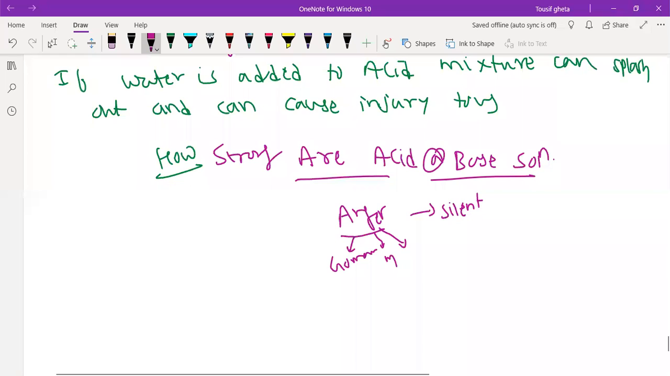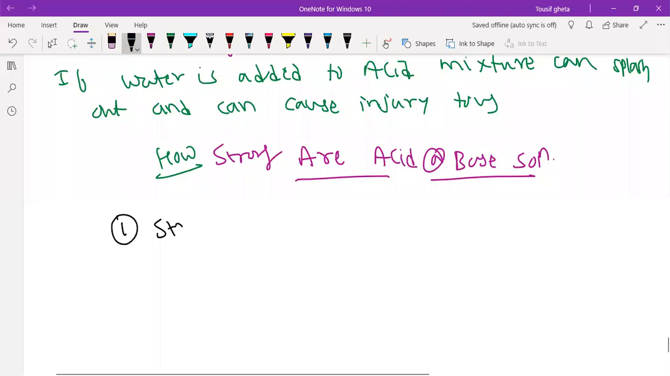In the same way, acids and bases also have categories. Correct? So we have a strong acid, and we even have a weak acid. So strong acid and weak acid depend on what?